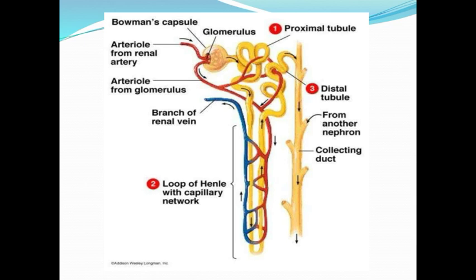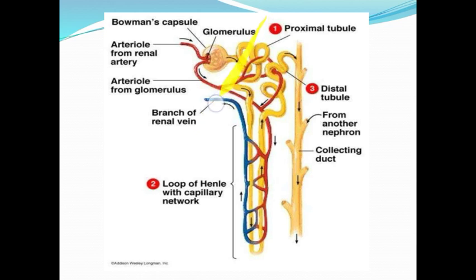This nephron is separated into two parts: renal corpuscle and renal tubule. This half part is called the renal corpuscle, which consists of the glomerular capsule, that is the Bowman's capsule, and the glomerulus present in it. Okay.